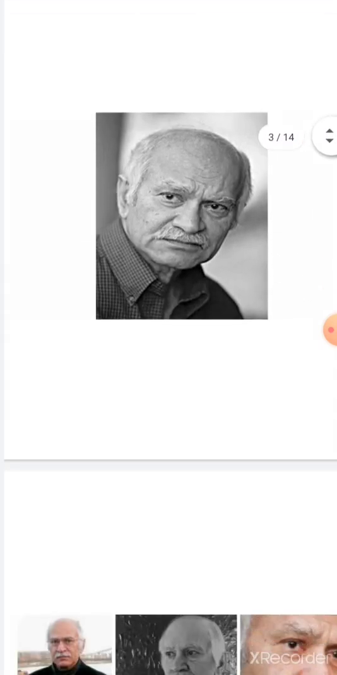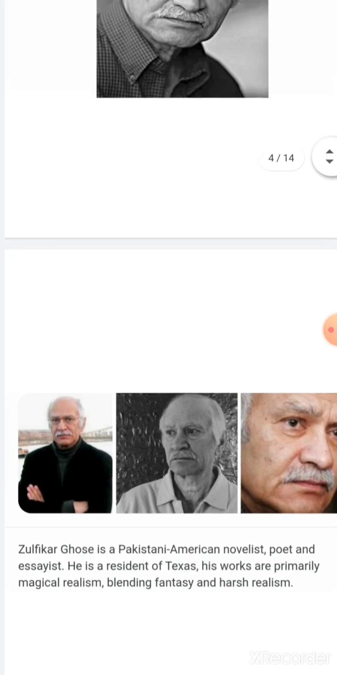Now this is Zulfikar Ghose. He is a Pakistani American novelist, poet and essayist. He's a resident of Texas. His works are primarily magical realism, blending fantasy and harsh realism. So Zulfikar Ghose is a renowned novelist. That means he writes novels. He's a poet and he's an essayist also. He writes essays also. His work is known for magical realism.